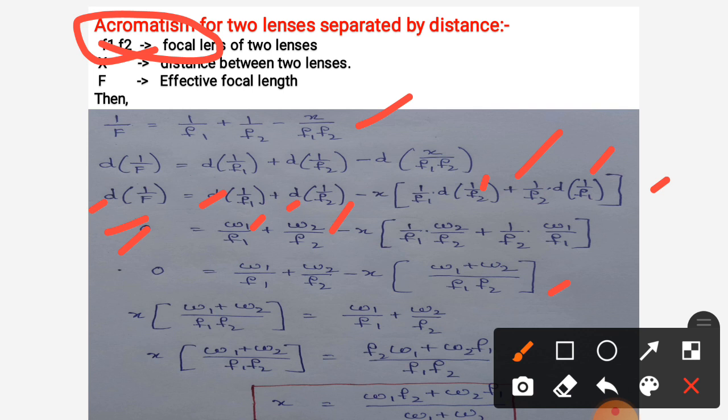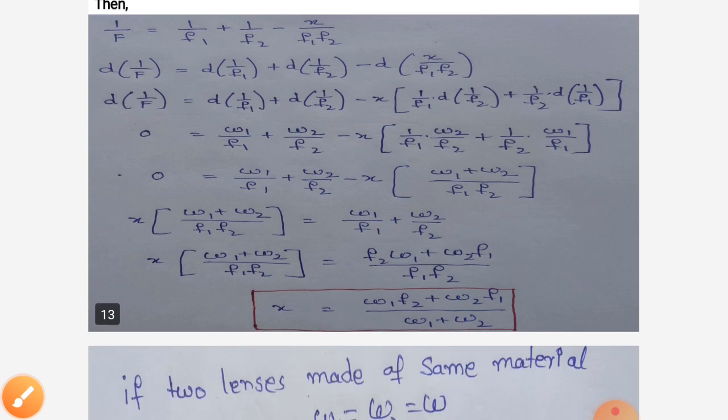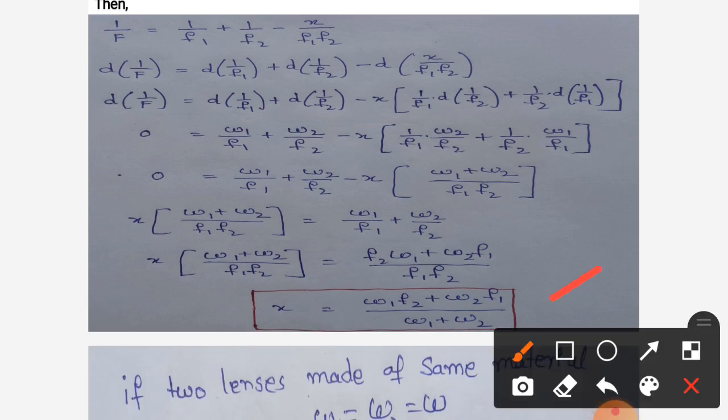We have to keep in mind that we have to calculate the distance between the two lenses. So take x on one side and all the remaining variables to the other side. Finally we get x is equal to omega 1 f2 plus omega 2 f1 by omega 1 plus omega 2. This is the condition when we take two lenses, one convex and the other concave, and it gives the separation between these two lenses for achromatism.